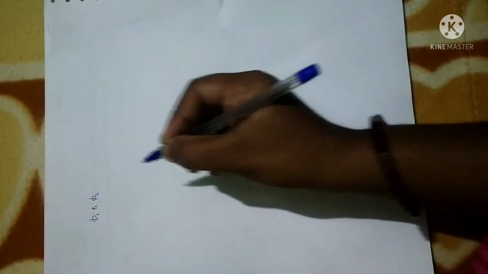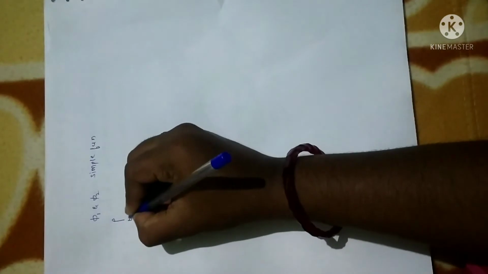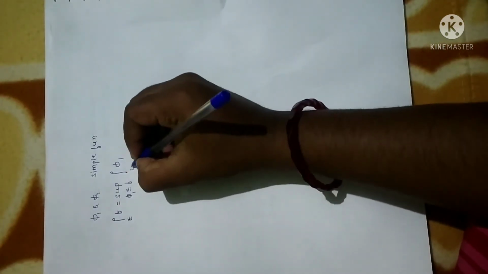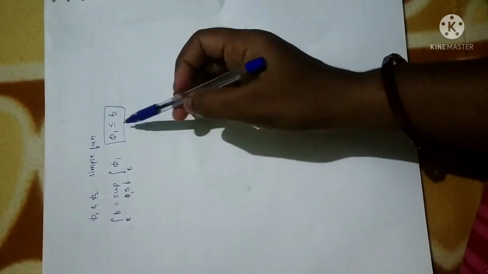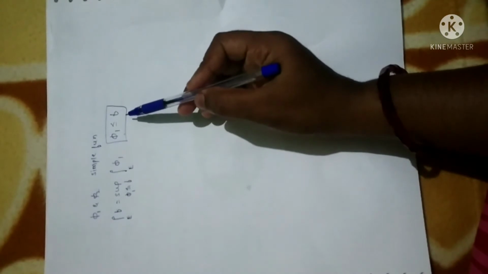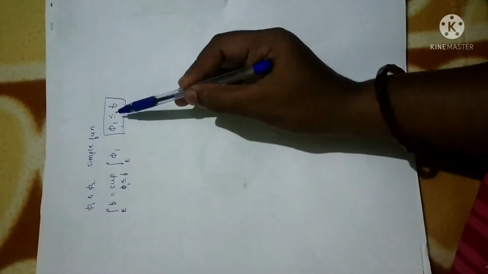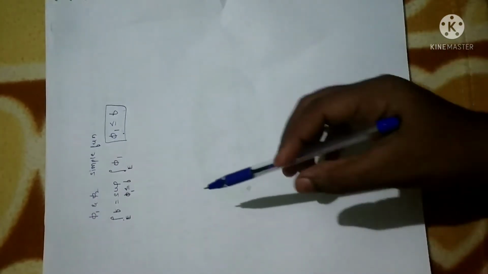So if phi1 and phi2 are any simple functions, what we have studied is, suppose we are going to take the integral of a function f over a domain E, we can write this as the supremum of the integrals of all phi1 such that phi1 is less than or equal to f. Repeating once again, if a simple function phi1 is less than or equal to f, then the elementary integral over E is none other than the supremum over all such simple functions phi1, right?